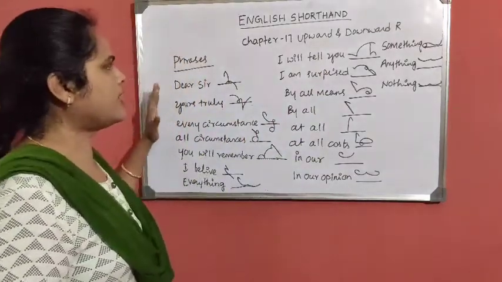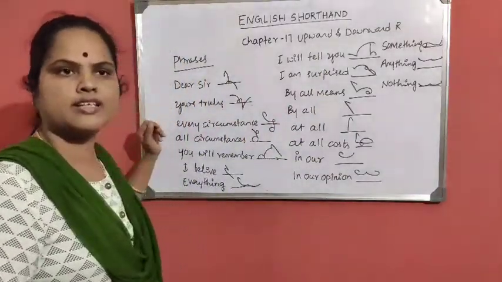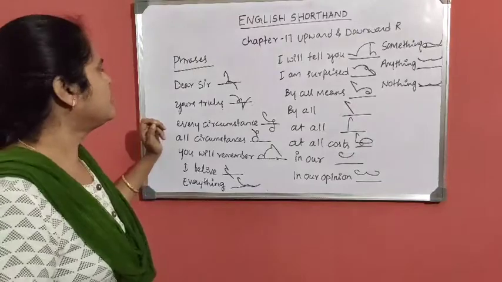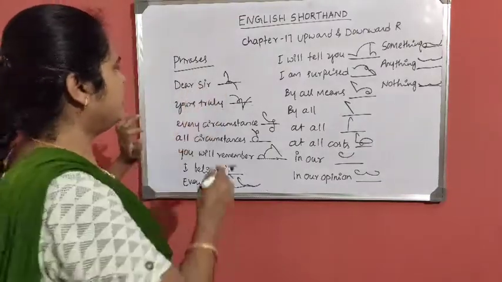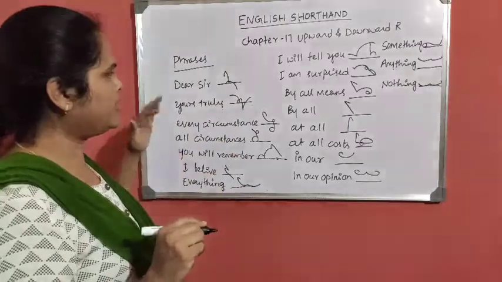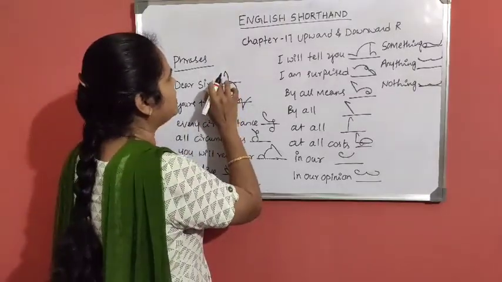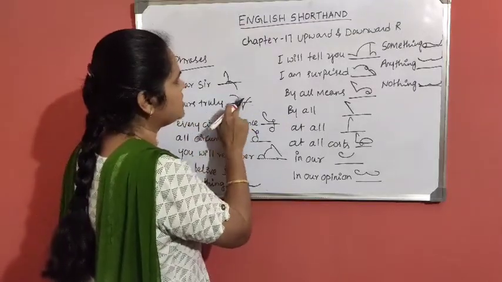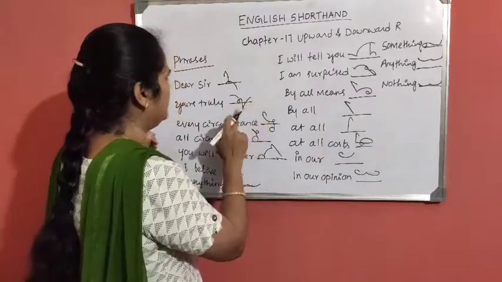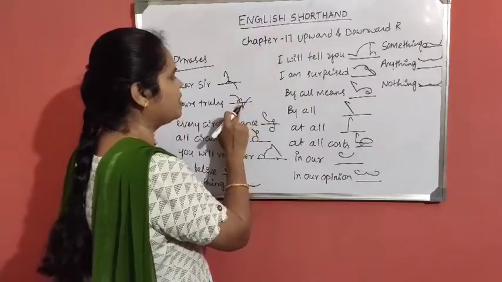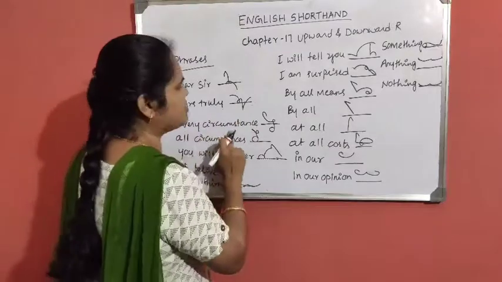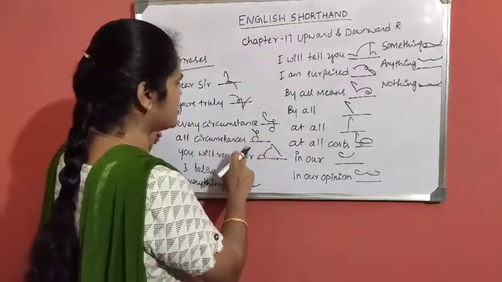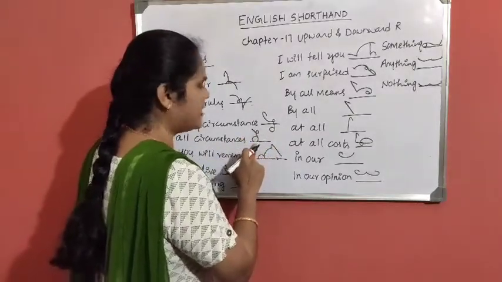These phrases are available in exercise numbers 69 and 70 in the chapter upward and downward R, where you can practice them. Here I'll show you. Dear sir, you have to write without lifting the hand continuously. D with R hook, circle is R. This is yours truly. Your is the grammalogue, circle is T with R hook L. Here circle S and R hook clearly shown. Every circumstance. Every grammalogue, circle is T N with S. All circumstances. All, circle is T N with SS circle.